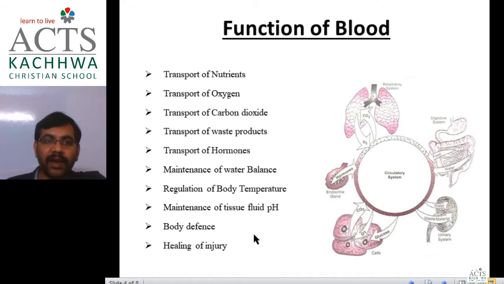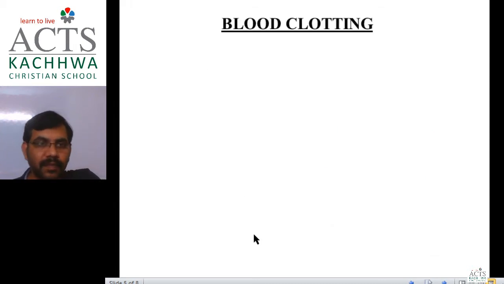Whenever any wound, any cut or injury takes place in our body organ, this injury is also healed with the help of blood. Now let us see how blood helps to heal the injury. Whenever there is an injury in our body organ due to an accident or any reason, any cut, it is healed by blood. This healing of wound is performed by the process of blood clotting. Let us see how blood clotting takes place.